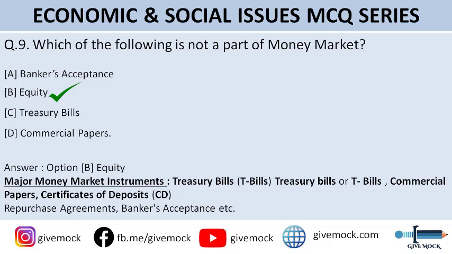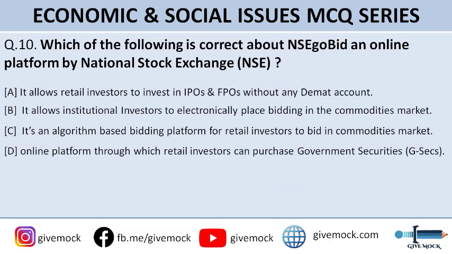Okay, so moving to question number 10, which of the following is correct about NSE Go Bid, an online platform by National Stock Exchange? So NSE Go Bid is by the National Stock Exchange, so it is asking for the correct statement related to NSE Go Bid. Okay, so you can go through the options here. Option A is it allows retail investors to invest in IPOs and FPOs without any demat account. Option B is it allows institutional investors to electronically place bids in the commodities market. Option C is it's an algorithm based bidding platform for retail investors to bid in the commodities market. And option D is online platform through which retail investors can purchase government securities, G-Secs.